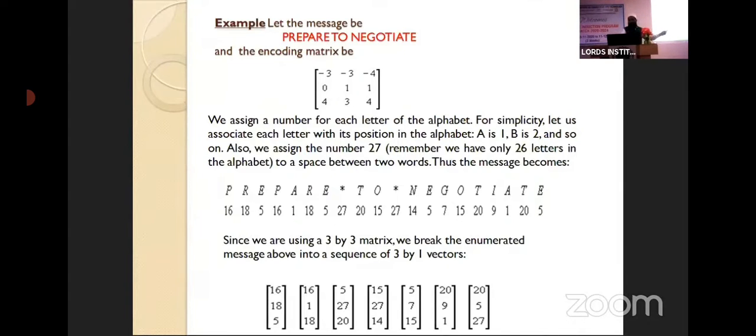I hope you understood. For all the alphabets, we are giving the numbers in a sequence order, that is 1 to 26. And whenever we are having the gap, we are taking that as 27. Now you see this. We converted this message, the first step, prepare to negotiate, into numbers first. Now we got the numbers 16, 18, 5, 16. This is a sequence of numbers having their own pattern.